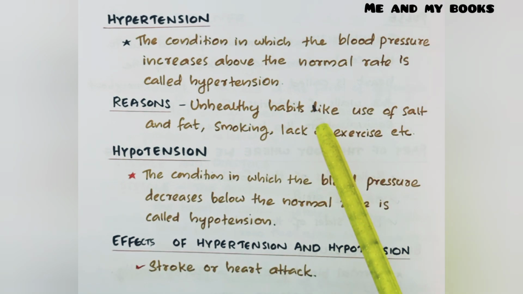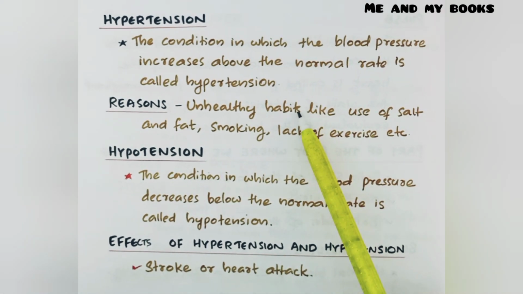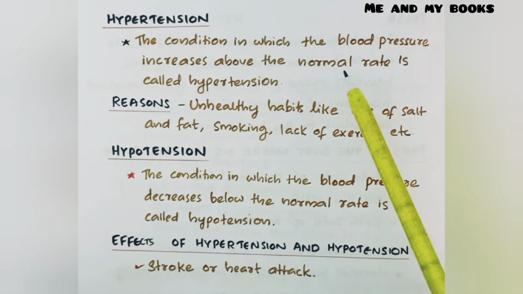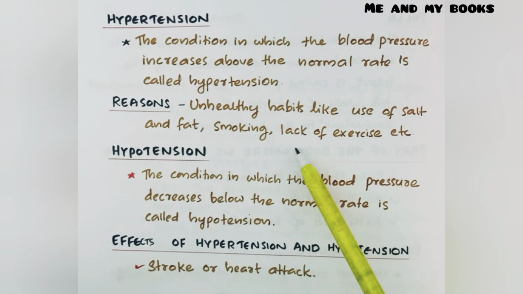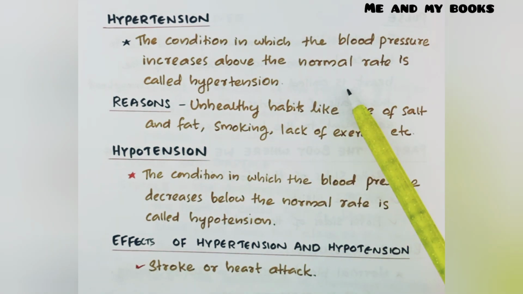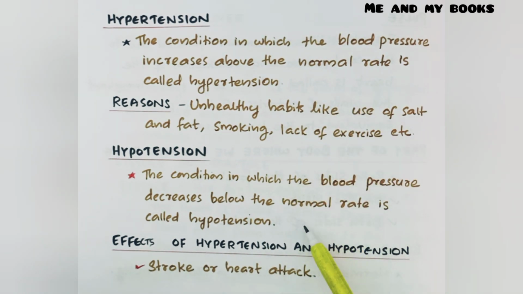Hypertension means the condition in which the blood pressure increases above the normal rate. So that means if the blood pressure is above 120/80, it leads to hypertension. And the reasons are unhealthy habits like use of salt and fat, smoking, lack of exercise. All these lead to hypertension. The condition in which the blood pressure decreases below the normal rate is called hypotension. So that means if the blood pressure is below 120/80, it is called hypotension.